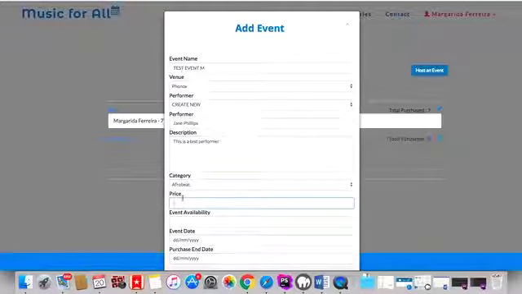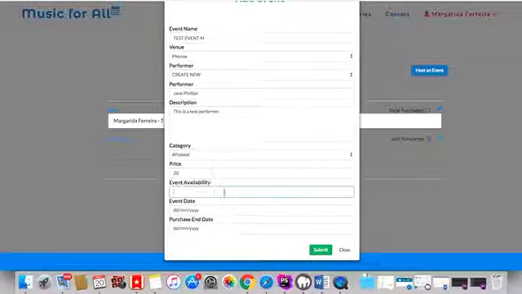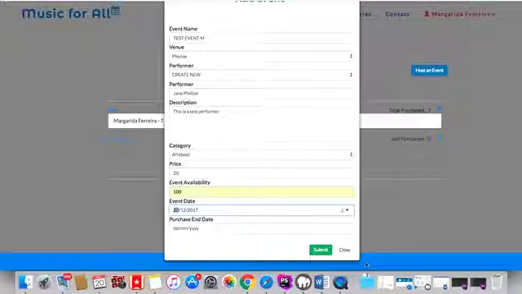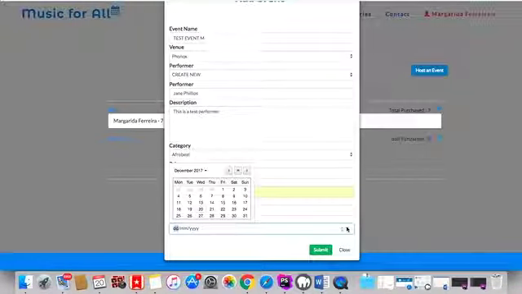So any category, price. Here we have checks in place to make sure that firstly the event date cannot be in the future, and that the purchase end date has to be before the event date.